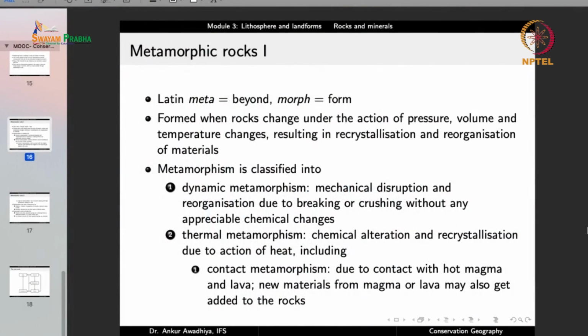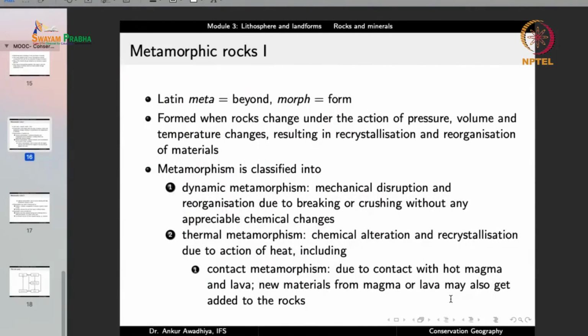Thermal metamorphism is a chemical alteration and recrystallization due to heat. So it can occur because of contact metamorphism, where a rock gets in contact with hot magma and lava, and in this case some portion of the rock melts again, or it undergoes certain chemical reactions because it is getting heated up. Now in this process, the constituents from magma or lava may also get incorporated into the rocks.